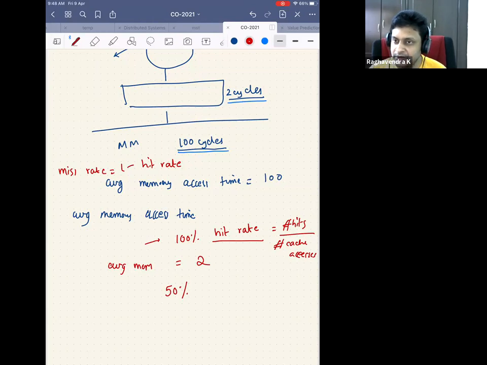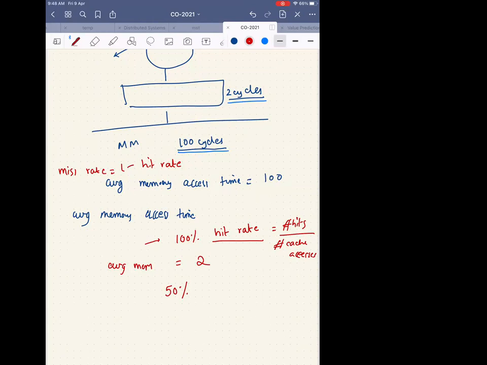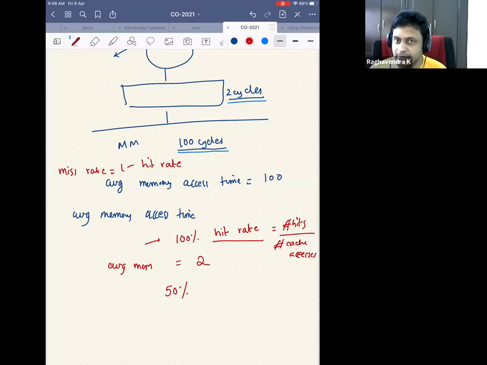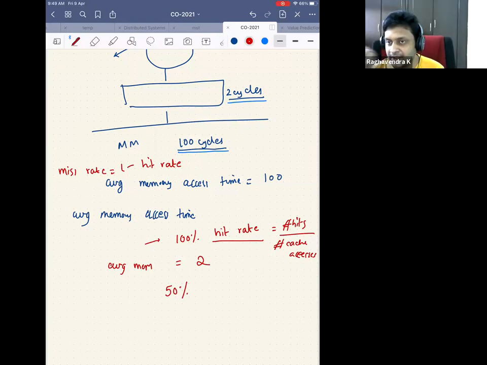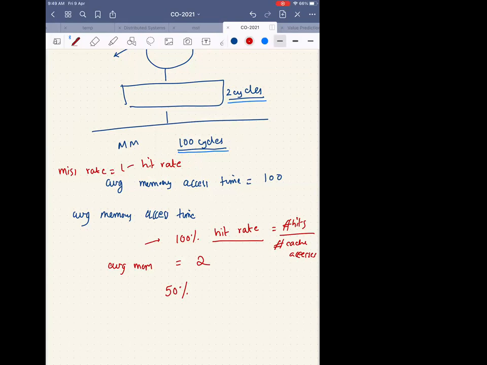Why is it 51? If it's 50%, whichever is not a hit is a miss. Yes, but how did you get 1? Because this is 2 cycles and 50 cycles. How did you get 1 cycle? Is it 100 cycles and 2 cycles? Yes, so half of 100 plus half of 2. I think that's what he also said, 52 cycles. But is there any other answer?